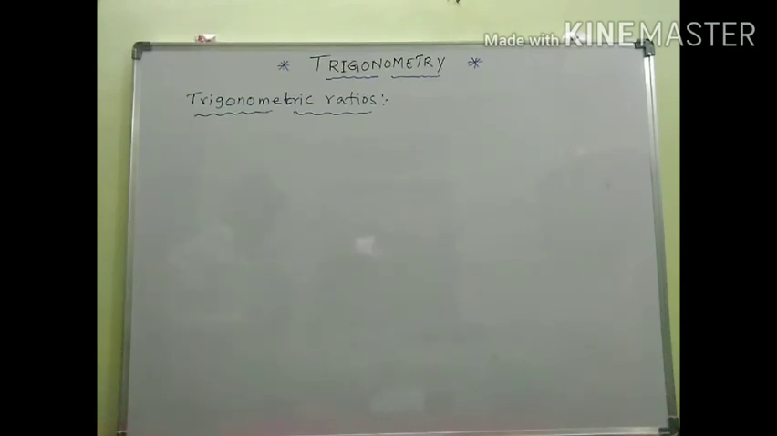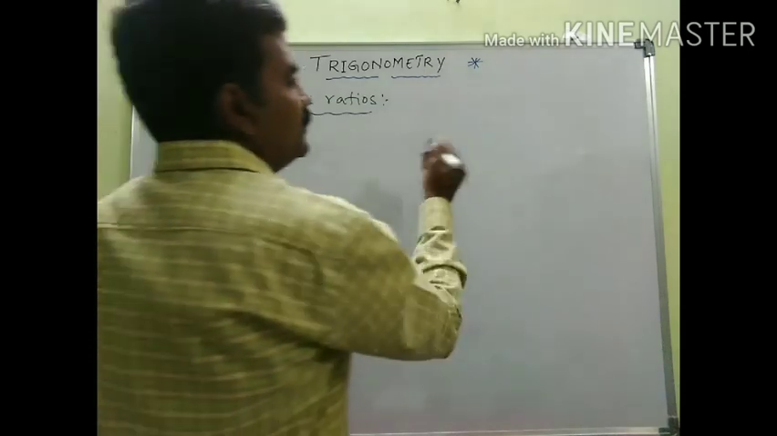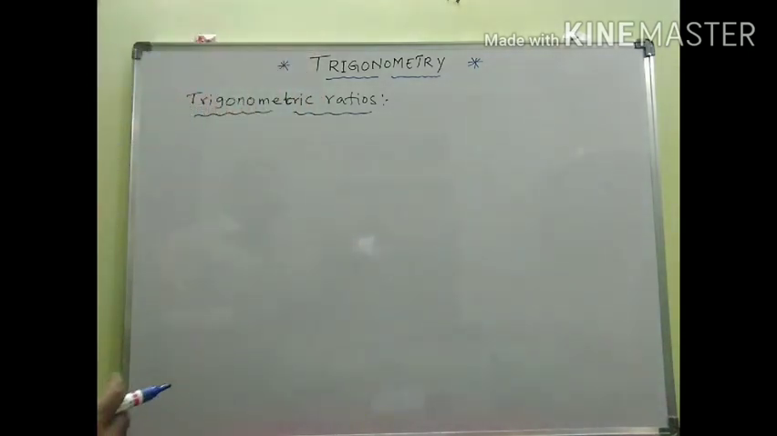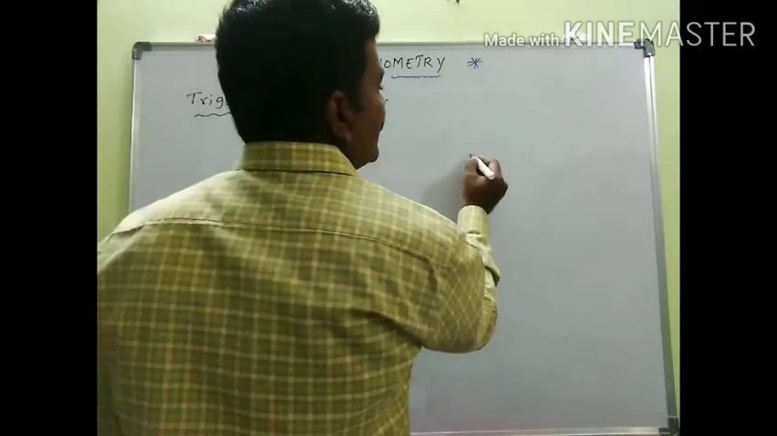So now let us discuss what the trigonometric ratios are. There are 6 ratios, my dear. To explain this concept, let us consider a right angle triangle.